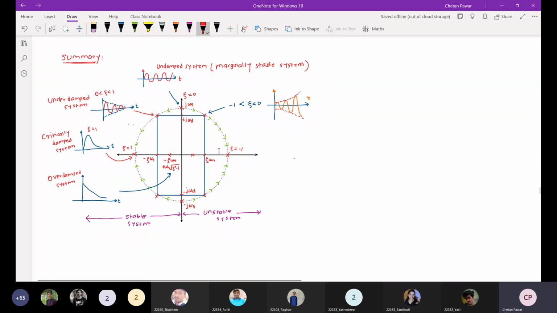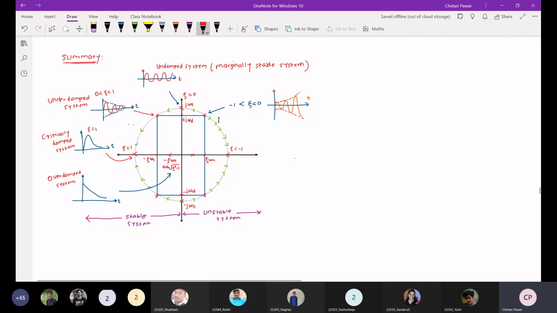But if you consider the right side, zeta value is negative, so we can say there is some gain in the system, just like a regenerative system, right? So what will happen? The output response, the feedback output you are getting, will be added into the input. So it becomes a regenerative kind of thing, and because of that, as t tends to infinity, the system becomes unstable. This right side is that part.